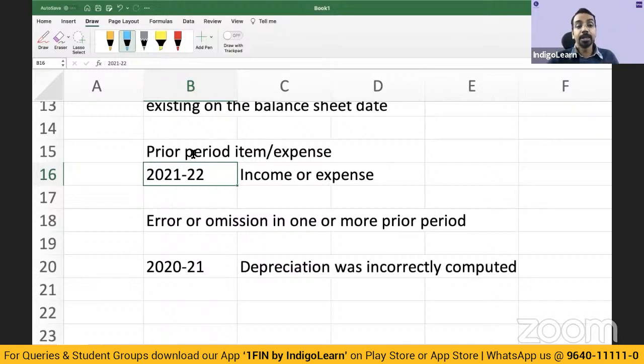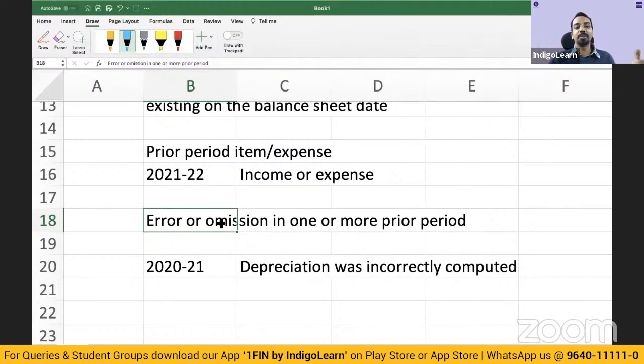Okay. Then why should it come? Because of an error or omission. You forgot to charge depreciation in one of those assets. You have omitted, or there is an error which you have committed. Maybe some Excel formula error while copying from top row to the bottom row. You have missed that formula. You have done a cut instead of doing a copy. Anything can happen, but there was an error.